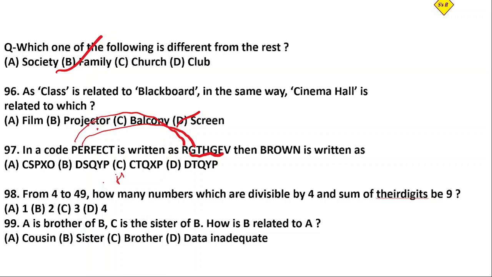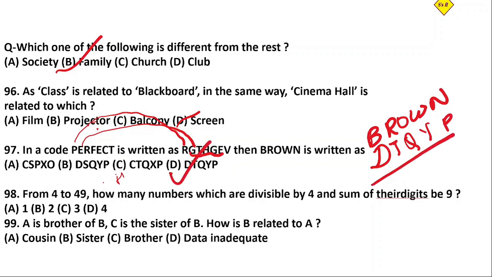Now we have to find the code for BROWN. What comes after B? C. So we have to write down the next letter. B, C, D; R, S, T; O, P, Q; W, X, Y; N, O, P. Then we have the option like this: D, T, Q, Y, P. Yes, we have option D, so its answer is option D. Now let's move to the next question.